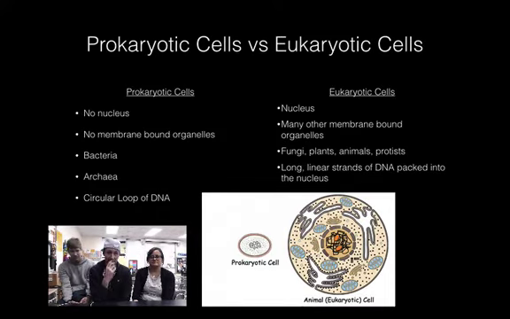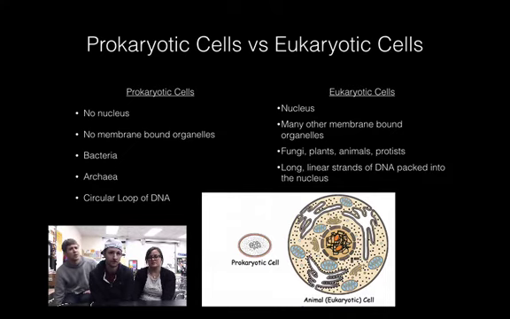As we said, here is a comparison of the two. You can look this over, but prokaryotic cells do not have a nucleus, and eukaryotic cells do. Prokaryotic cells do not have membrane-bound organelles, whereas eukaryotic cells do. The organisms made of prokaryotic cells are bacteria and archaea, which are kind of like bacteria. And the organisms made of eukaryotic cells are fungi, plants,